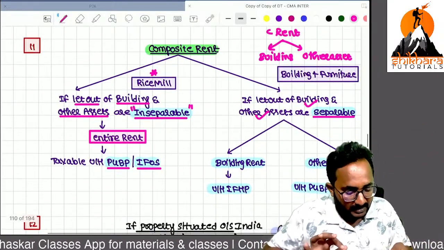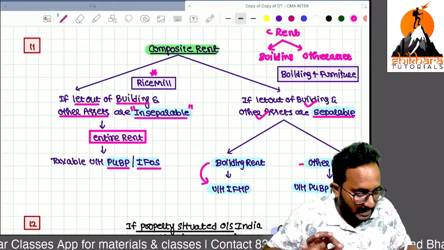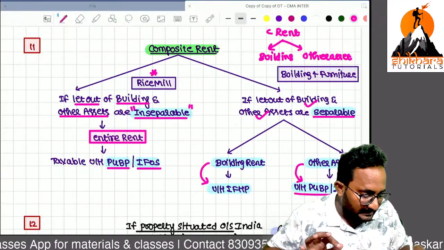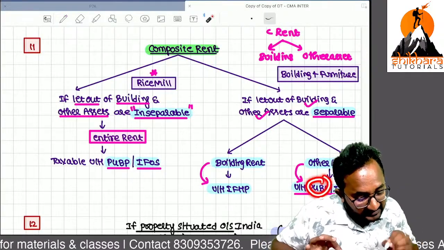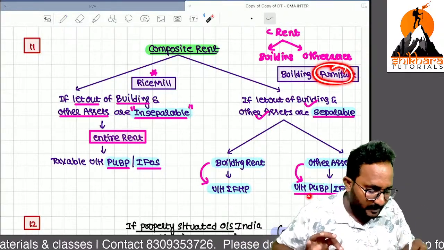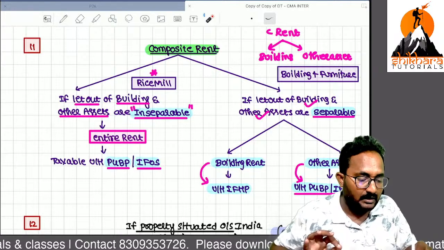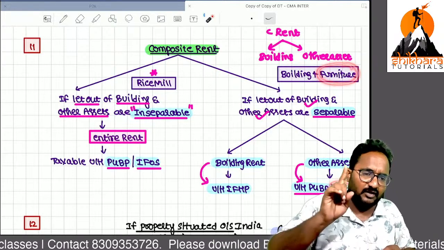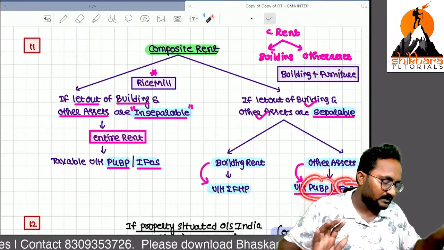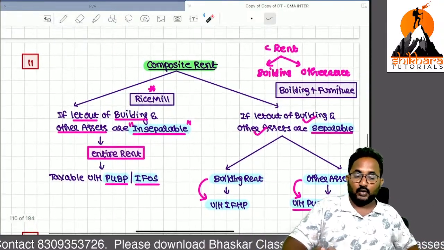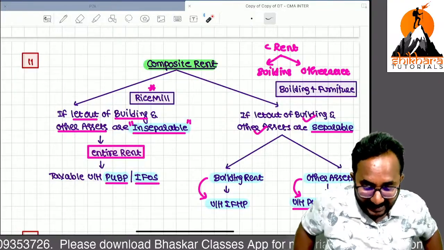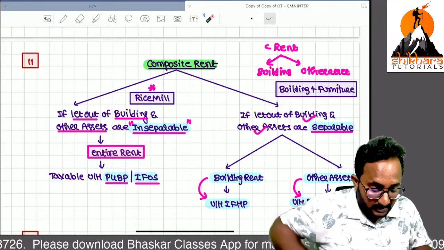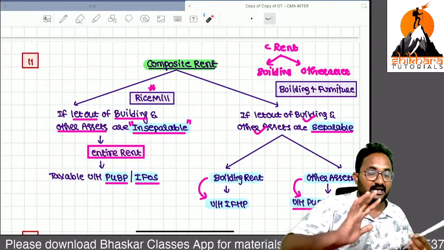So building rent is under income from house property, and other assets-related rent is income from other sources or PGBP. If SSE has the business of letting out furniture, it is PGBP. If SSE lets out just the furniture one time, that is other sources. You have to remember these two examples, then only you can do these MCQs. Many times we receive MCQs from the composite rent concept.